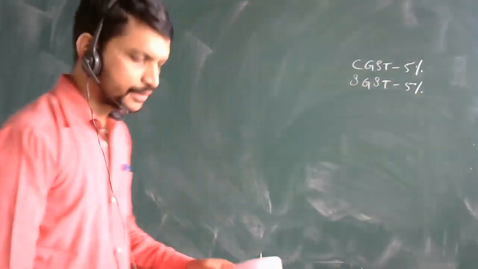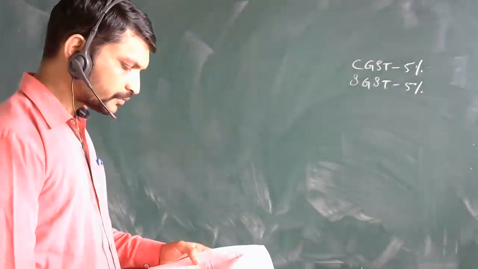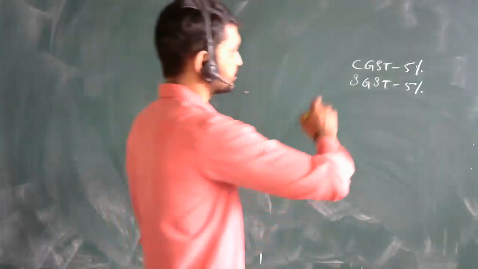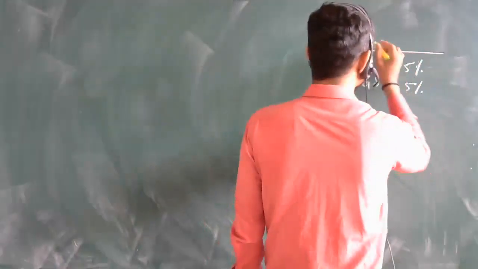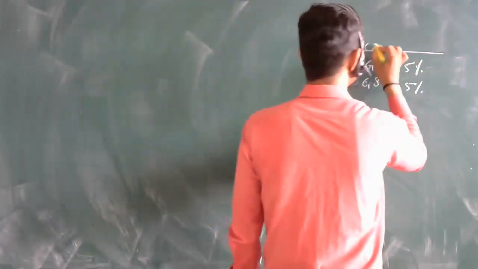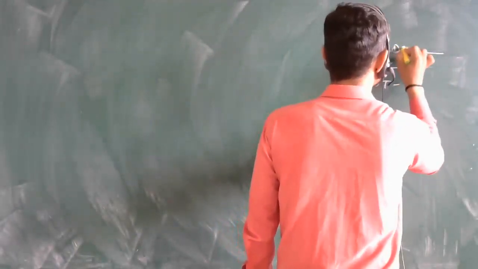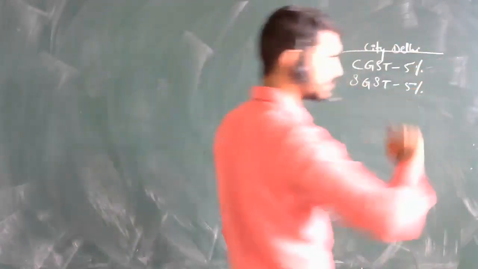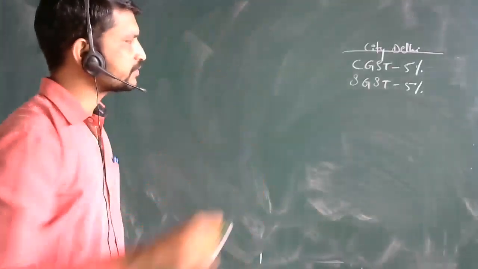All transactions occurred within Delhi, the city named in the question, so under this state we have these transactions.